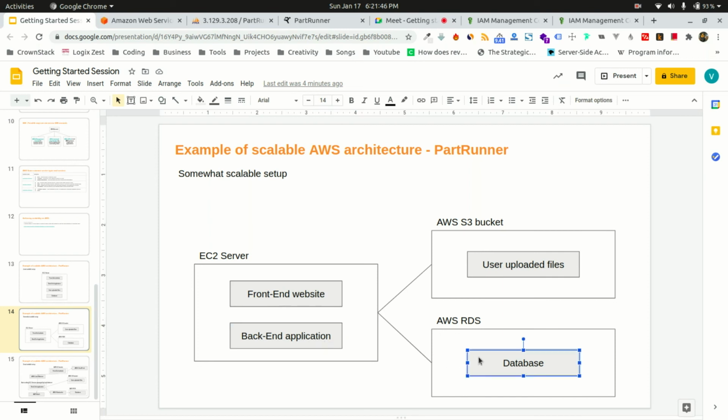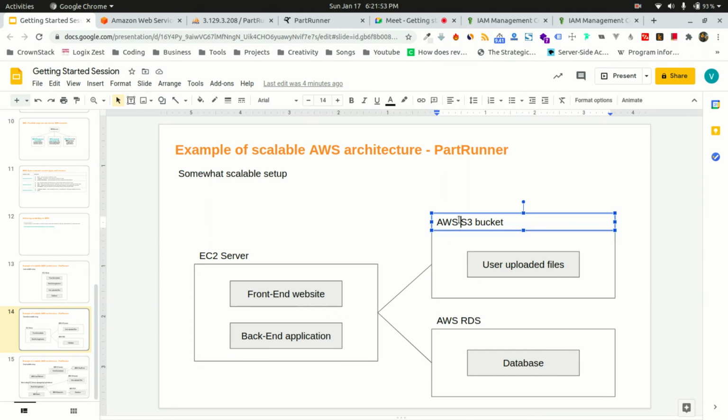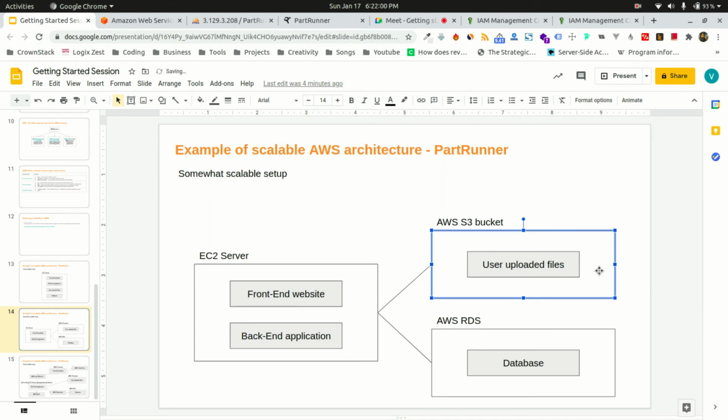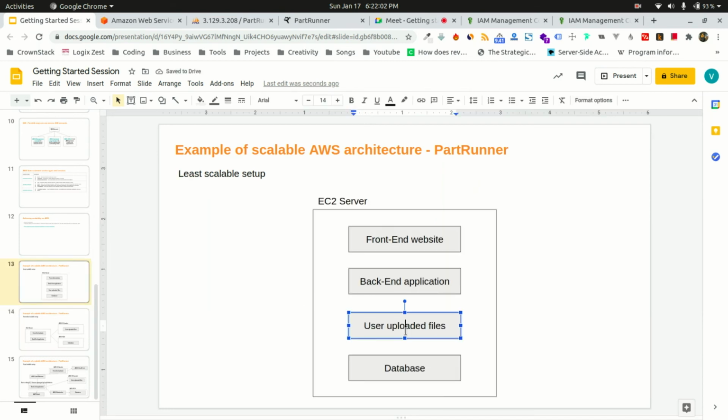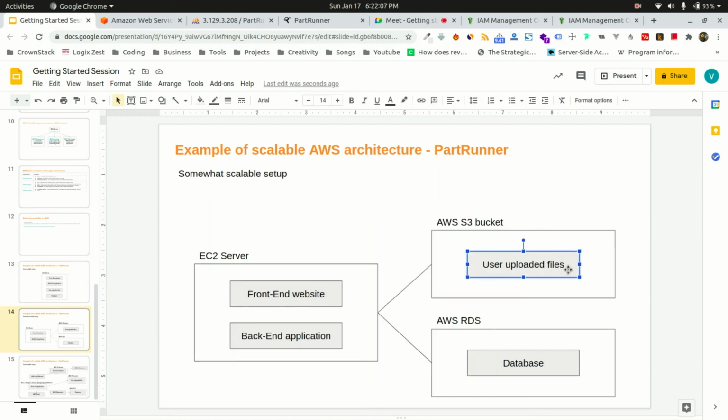And then for file uploads, we use Amazon S3 bucket. So again, Amazon S3 bucket is the scalable solution to store your files. So we moved our user uploaded files from the EC2 server to Amazon S3 bucket, so that even if after, let's say, 5 years, the users have uploaded, let's say, 500 GB of files, it's fine. Our backend application will be happy to deal with it.